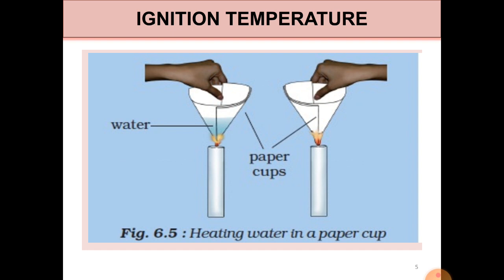The substances which have very low ignition temperature can easily catch fire with a flame and are called inflammable substances. For example, petrol, alcohol, LPG are inflammable substances. They catch fire at a very low ignition temperature, while if we take the example of wood, it may take time to get heated up and reach its ignition temperature. So in a nutshell, the temperature at which a substance catches fire is known as ignition temperature.